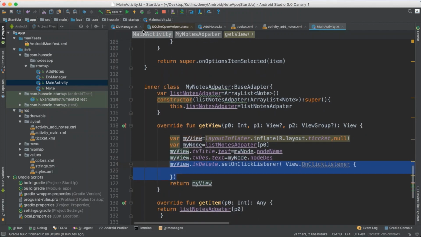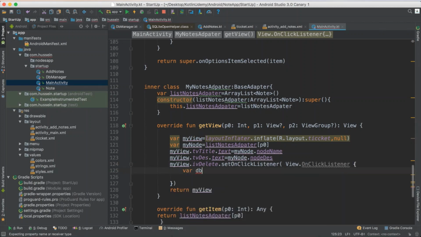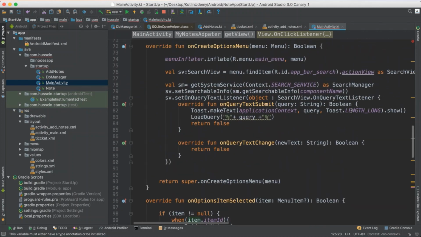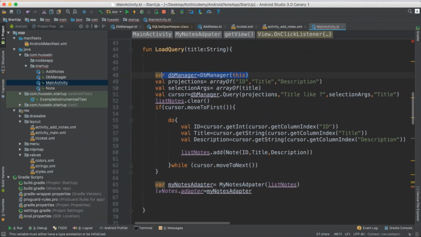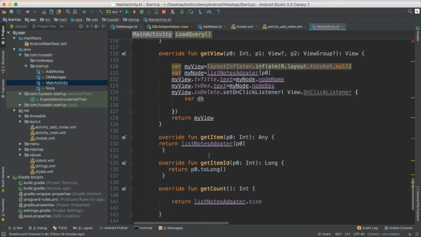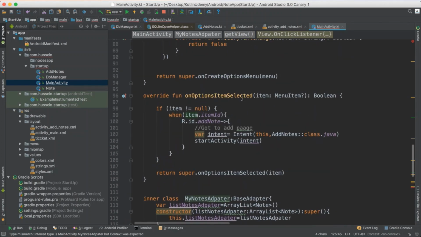So first of all, I have the DB manager. I get an instance from the DB manager. I say var DB. I do it the same way that I did before. I don't want to do something you don't know about. Same thing, DB manager, and that is it. So var for DB manager, this. I don't send this because I'm in this class.